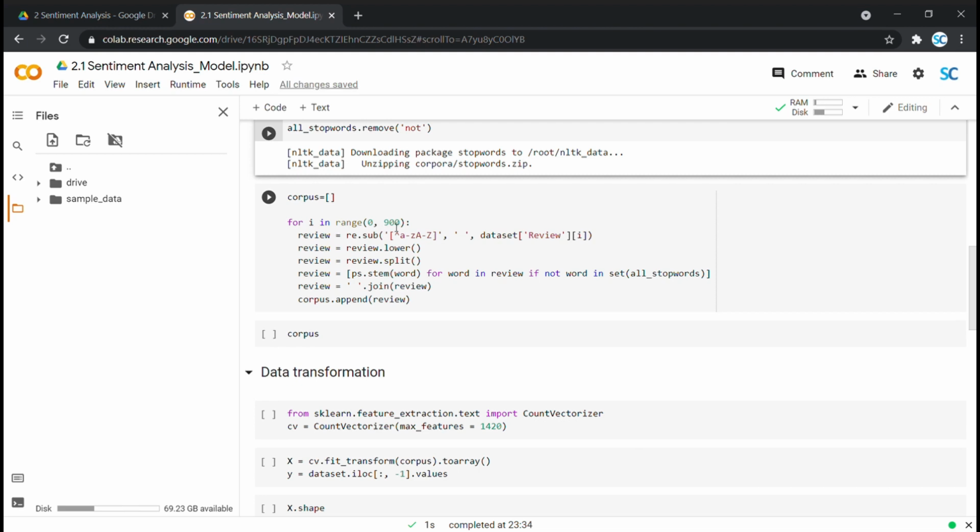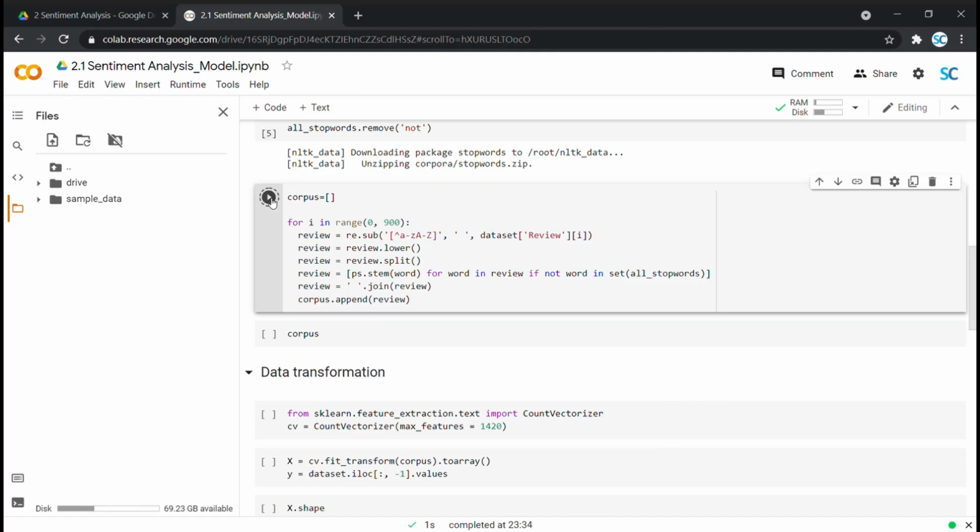With this first line of code, we are dropping all special characters and numbers. With this lower function, we are converting reviews to lowercase. With these next couple of lines, we are dropping all stopwords and stemming the leftovers. As the last step, we are appending every cleaned review to corpus. Let me run it.